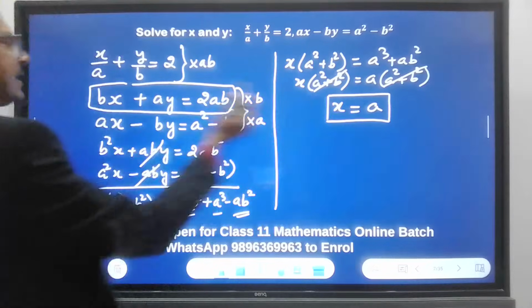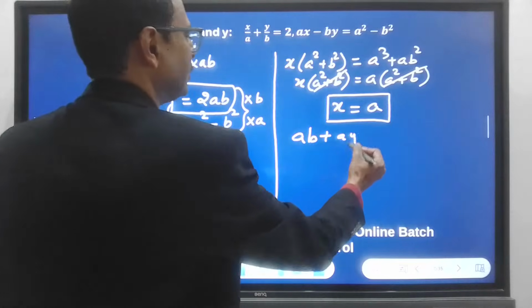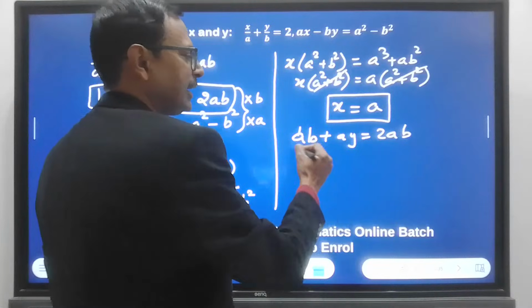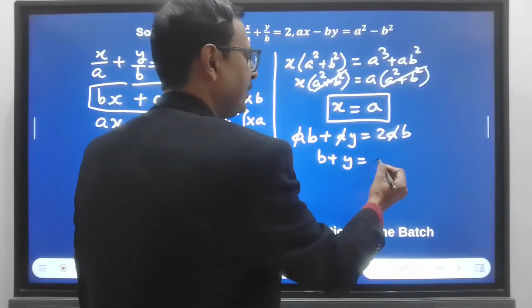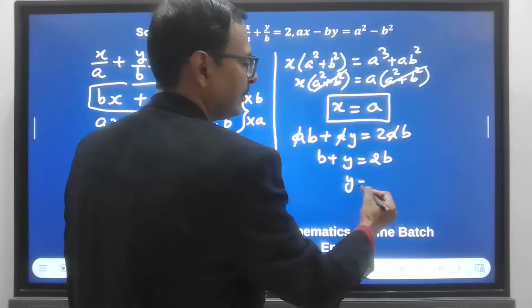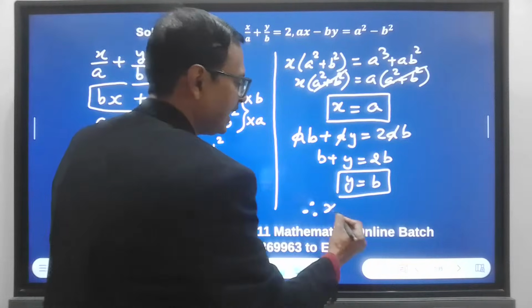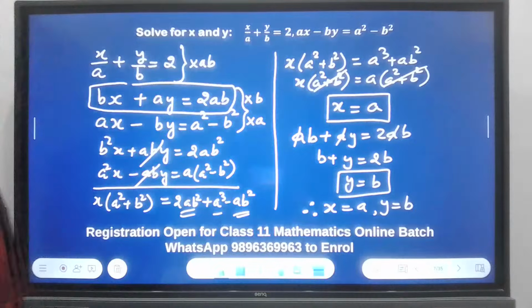So Bx, x is a, so ab plus ay is equal to 2ab. I can see a getting cancelled throughout, a and a. So b plus y is equal to 2b. So y is equal to 2b minus b, which is b. And therefore, my answer is x equal to a, comma, y equal to b. Here we have the answer.